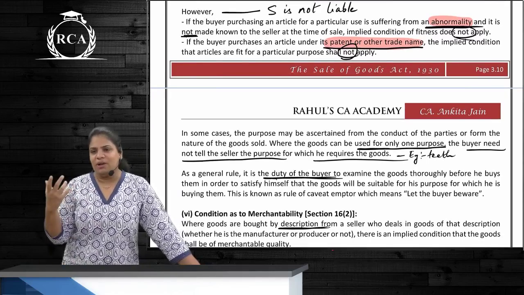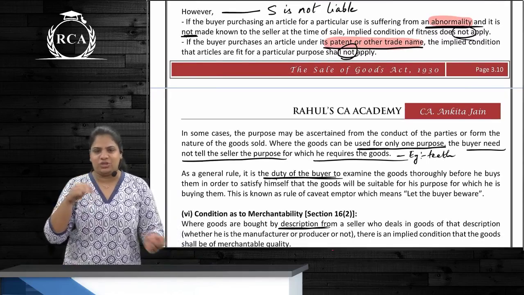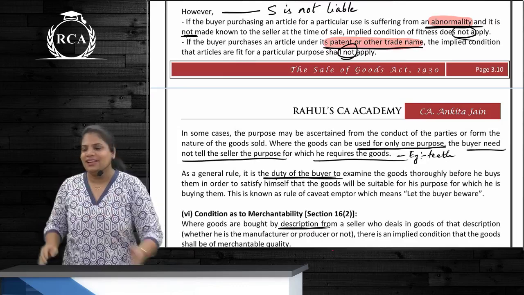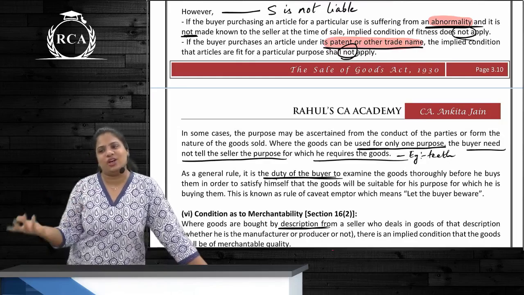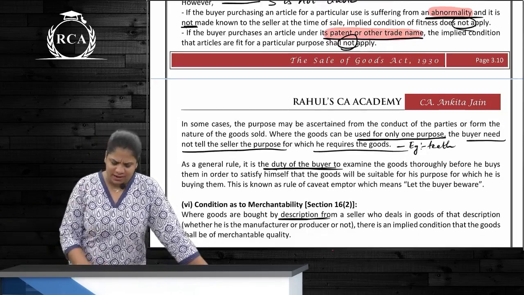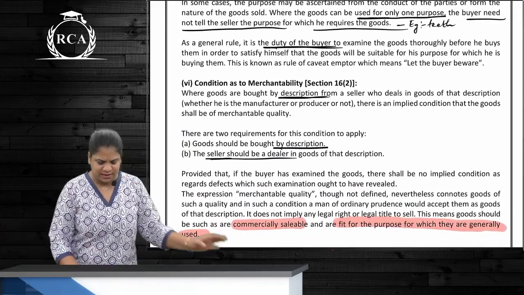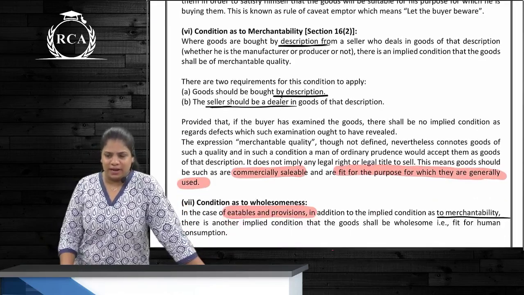No. The old man purchases a set of teeth. Should he tell I want the teeth to bite? No. Obviously he is purchasing for that only, and if that does not solve the purpose, who will be responsible? Seller will be responsible. Correct? Then condition as to merchantability.